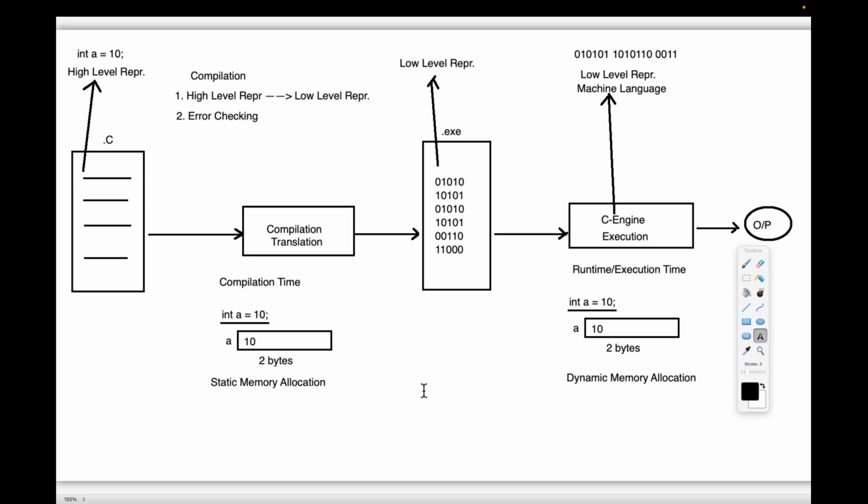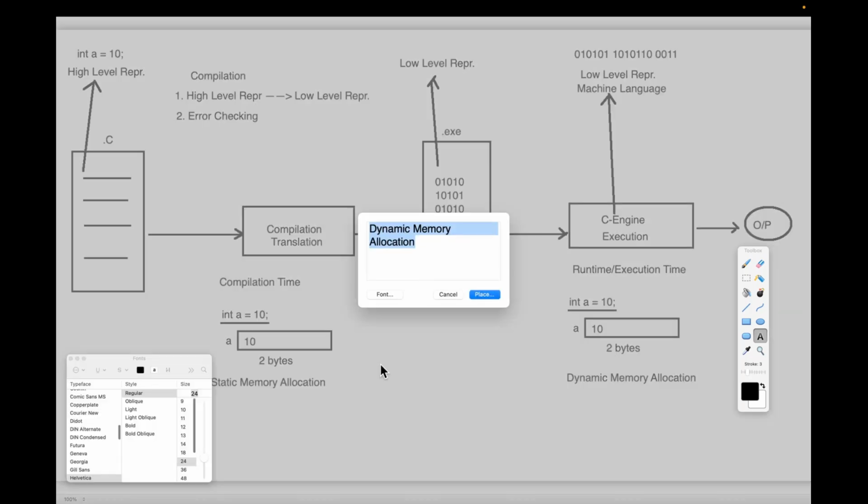Now I'm giving the conclusion. If any programming language is following static memory allocation, then that programming language is a static programming language.